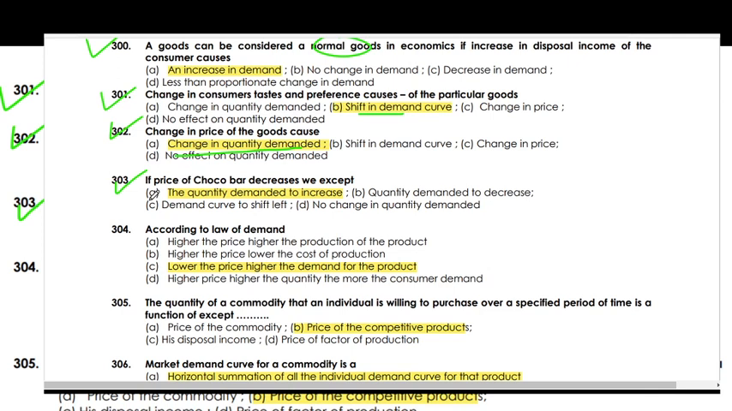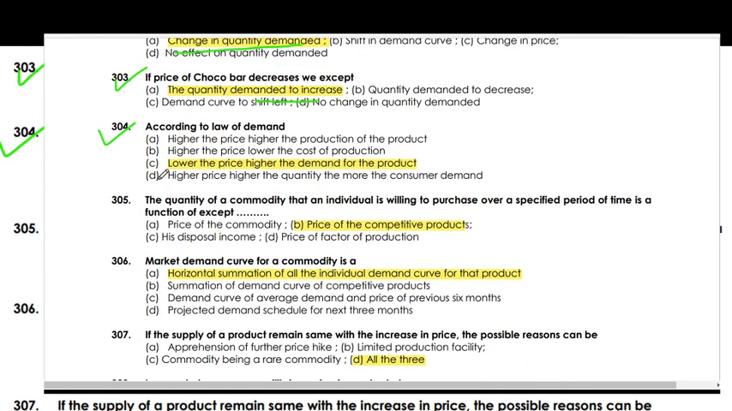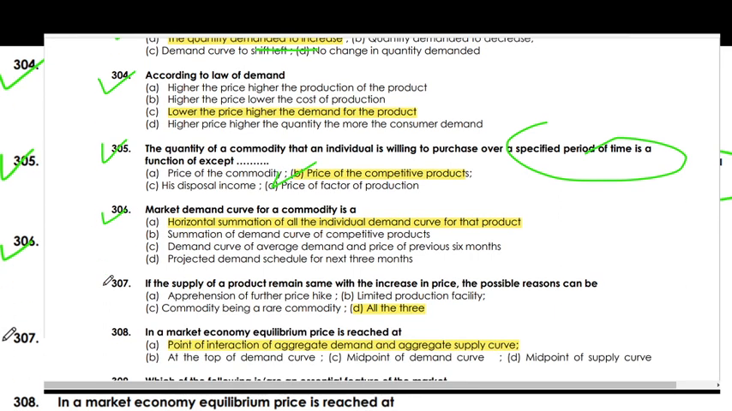If the price of a chocobar decreases, we expect the quantity demanded to increase. According to the law of demand, the lower the price, the higher the demand for a product. The quantity of a commodity that an individual is willing to produce over a specific period of time is a function of the expected price of the competitive product. The market demand curve for a commodity is the horizontal summation of all individual demand curves of that product.